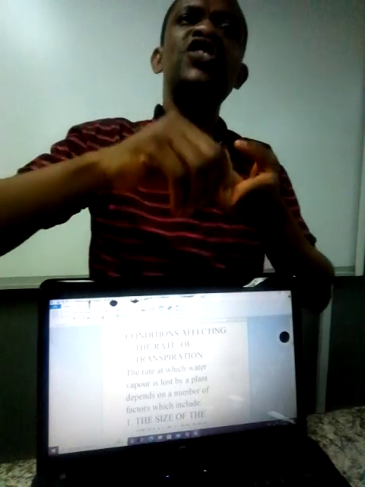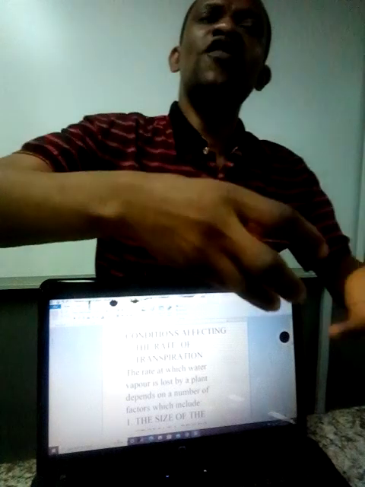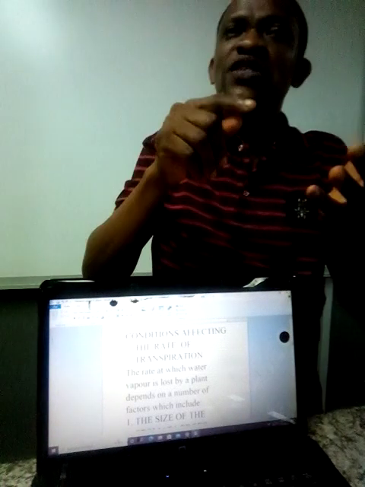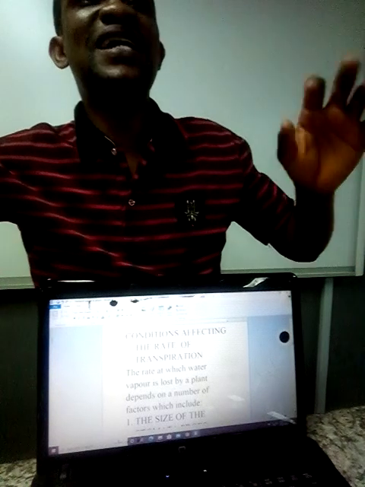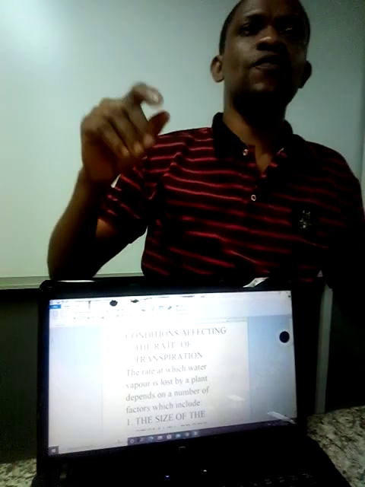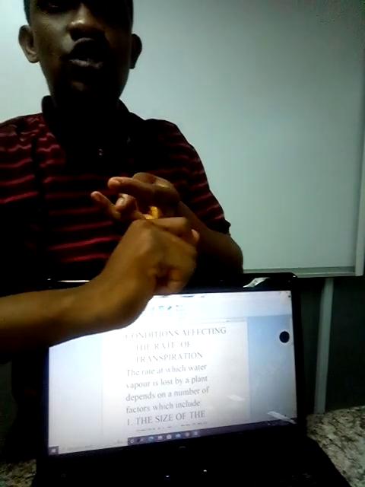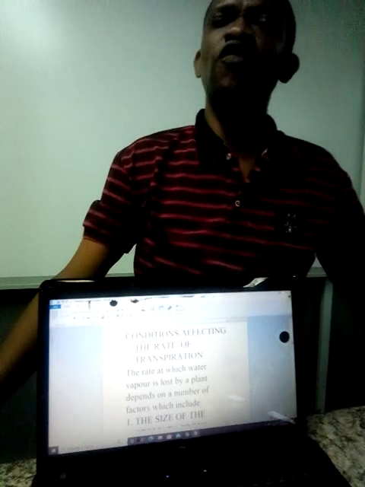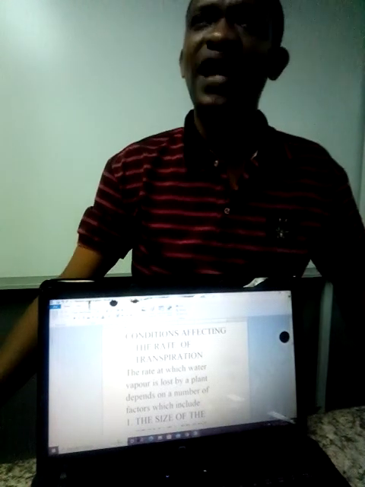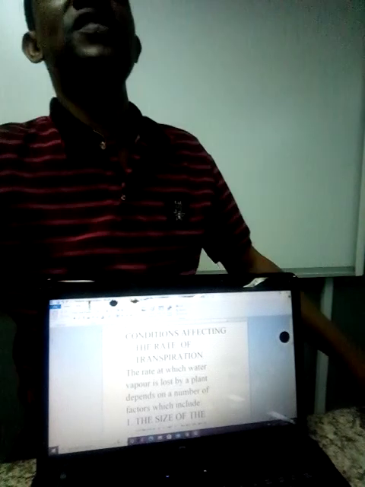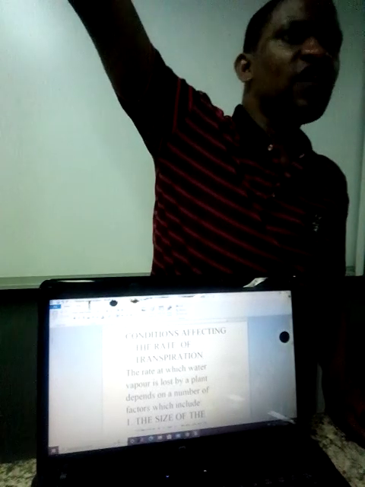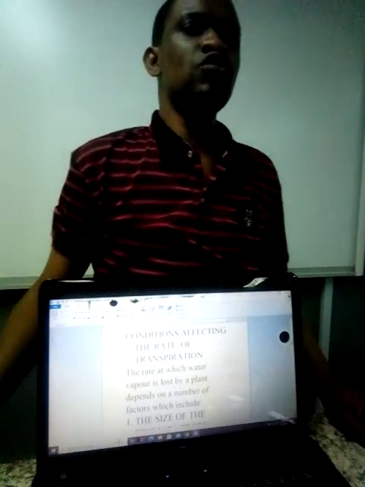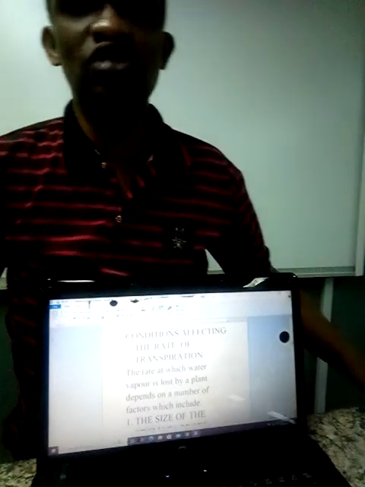Stomata transpiration is the loss of excess water from the surface of the leaf to the atmosphere. You do not say stomaticular transpiration, you rather say stomata transpiration. Now, what is lenticel transpiration? Lenticel transpiration is the loss of excess water from the lenticel of the stem to the atmosphere. So when water is lost from the lenticel of the stem, you call it lenticular transpiration.